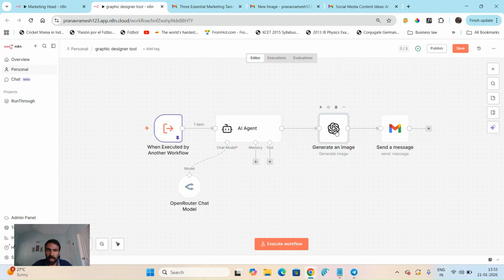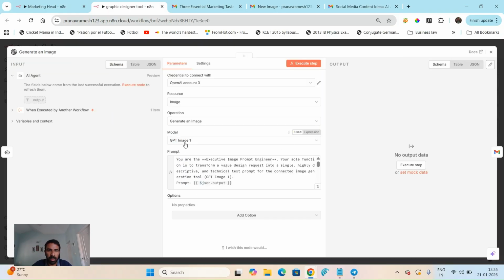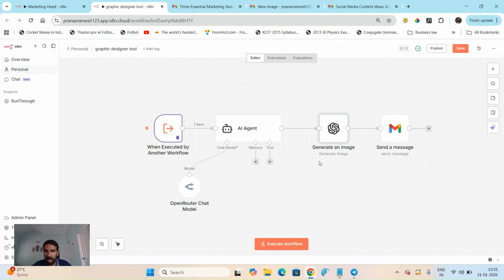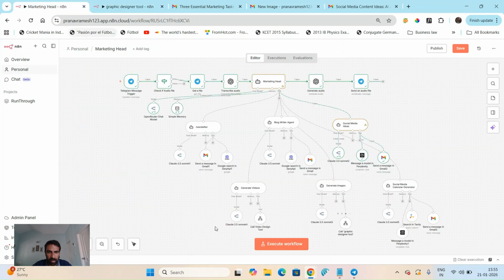So we use OpenAI image here. I've used GPT image one, just given it what needs to be done, like to design it, and then it's out there. And then it sends it to your Gmail. This we know is easy. So that's for the image generator.